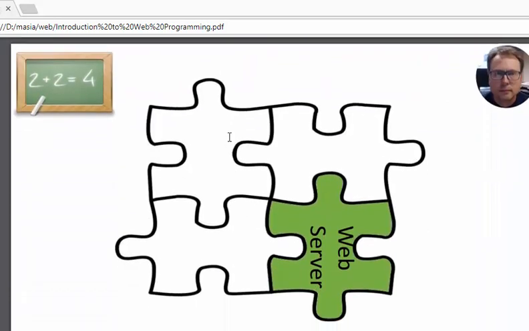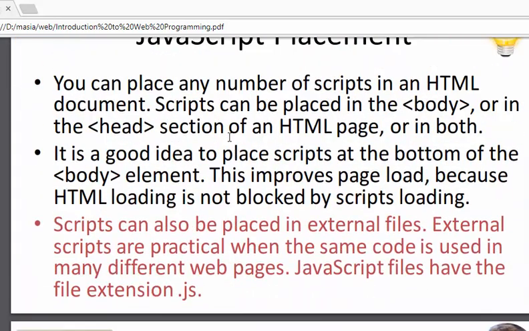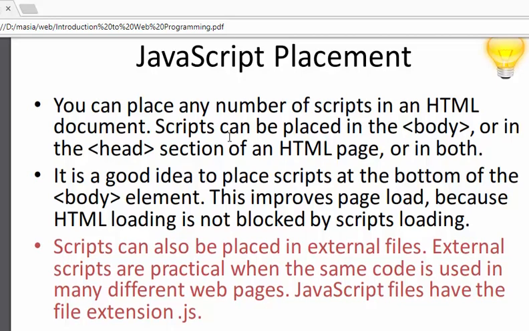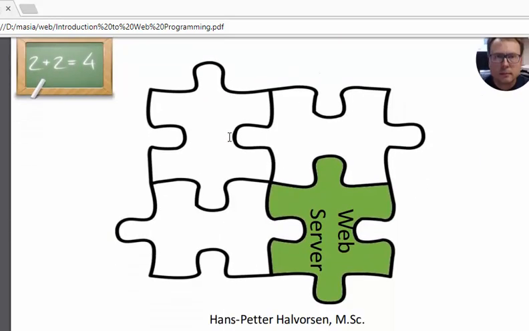I hope so. So this is all about JavaScript. I hope you understand this. One more thing: the previous lectures were about HTML and CSS. In my future lectures, I will tell you about web servers and what a web server really is.